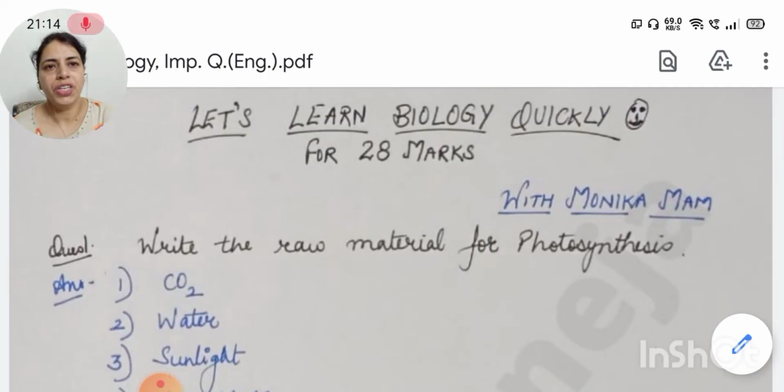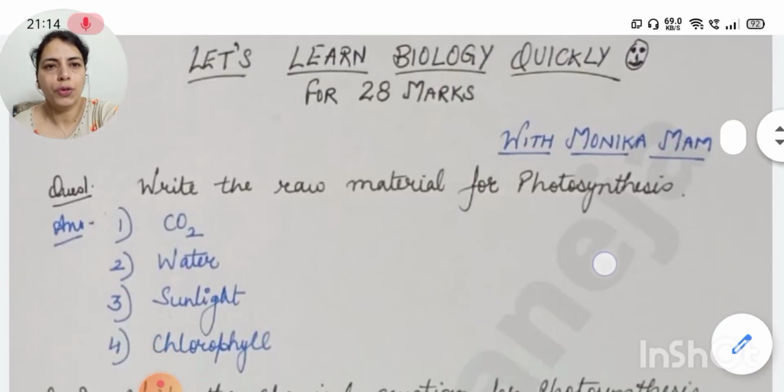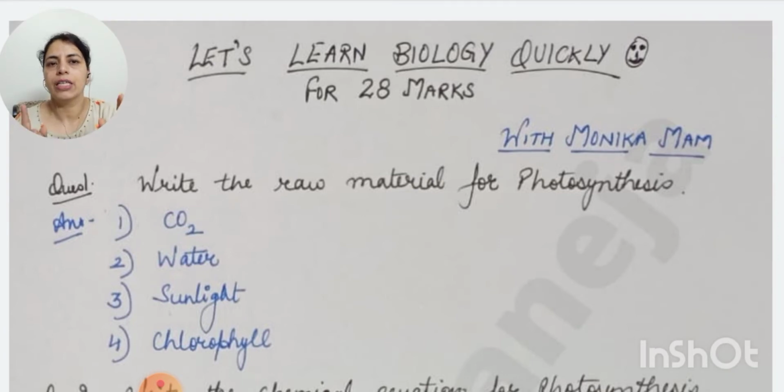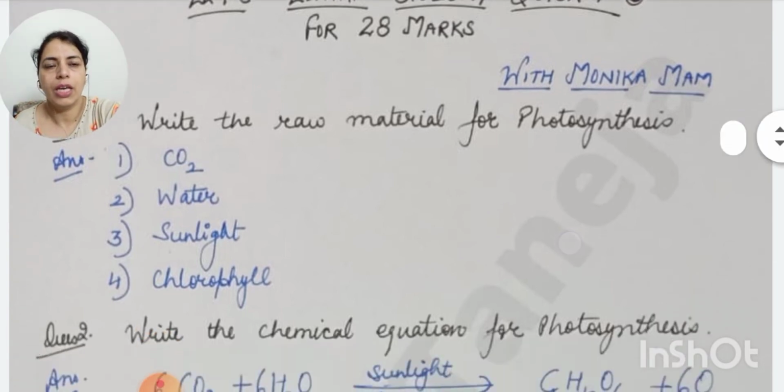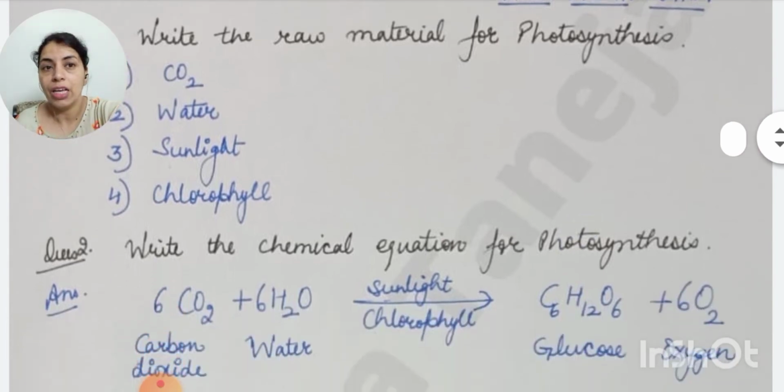So the first question is, write the raw material for photosynthesis. The answer is carbon dioxide, water, sunlight and chlorophyll. So you have to write all these 4 things. If you skip any one, then you will be losing full marks. In case it comes for 1 mark, you won't get even half a mark.